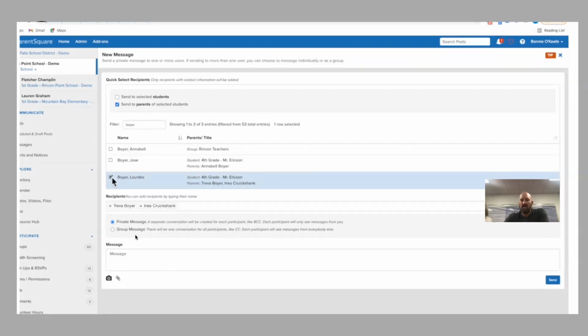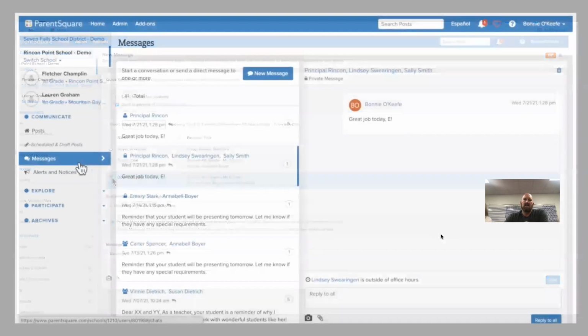The other option would be to do a group message. If you do a group message, that's going to send it to everybody. Everybody knows that it was sent to everybody. And then any reply is also going to be sent to everybody. And you can do that in any way that you would choose. Then you would type in the message, come over here and hit send, and it's going to send it.